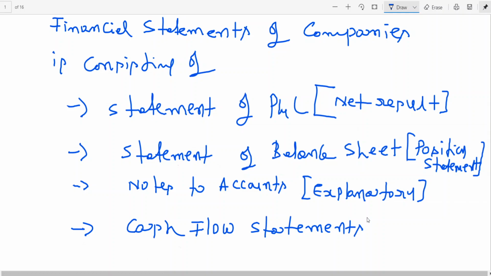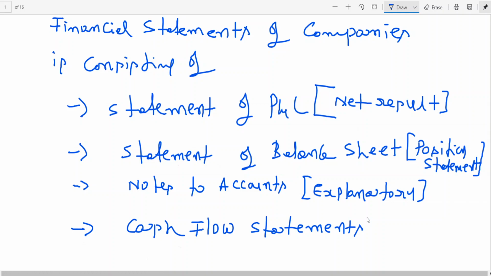Such tools for analyzing financial statements are EPS, earnings per share, cash flow statement, in short CFS, fund flow statement, ratios, trend analysis, value added statements such as economic value added statements, and other multivariate models. But the focus in today's class is cash flow statements.